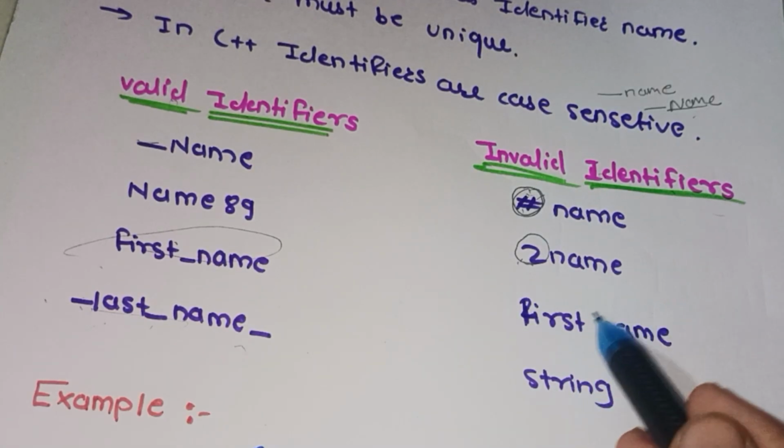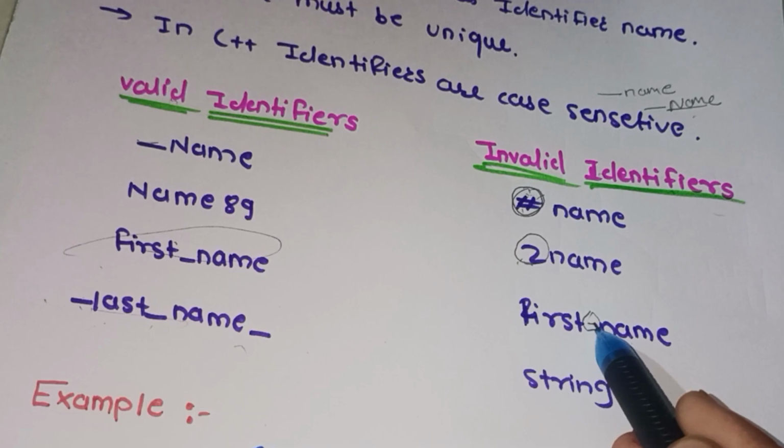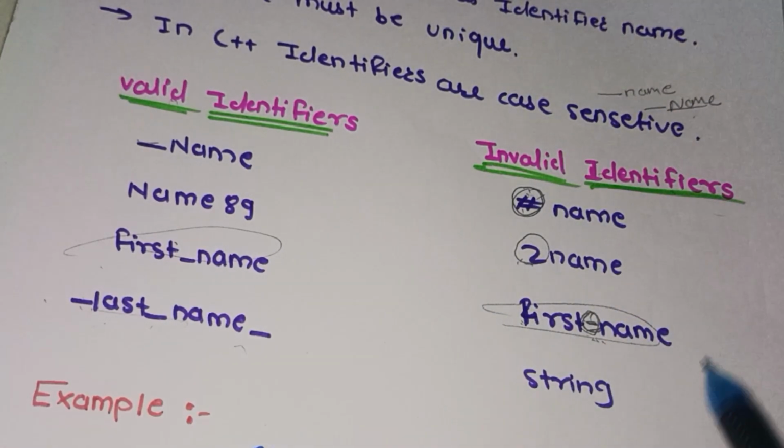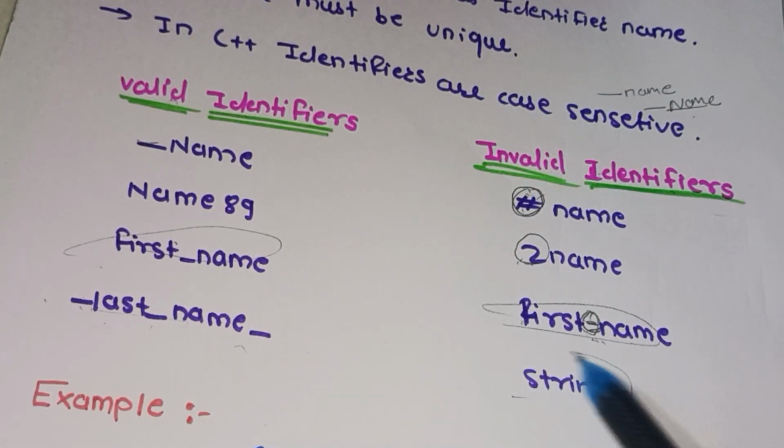And again, we cannot use a blank space in the name of an identifier. Then again we are using string. String is a keyword, we cannot use it as an identifier name.